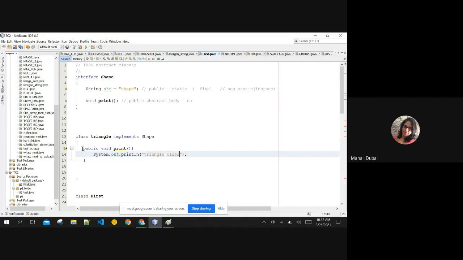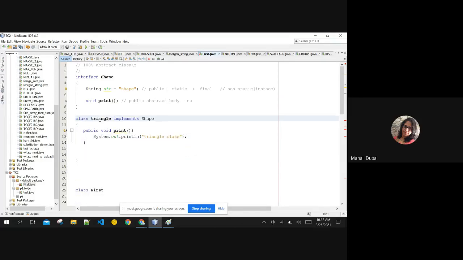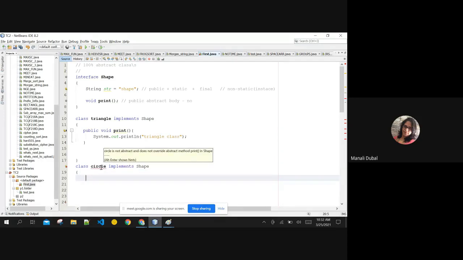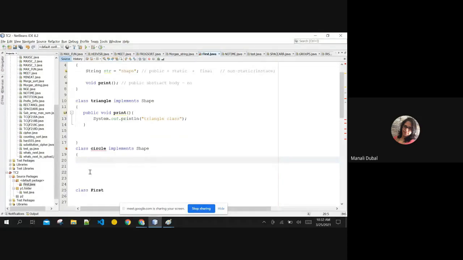Okay. Same way, if you have one more class, one interface can be implemented in 1,000 classes. Just like you can extend one abstract class in 1,000 classes, same way you can implement one interface in 1,000 classes, provided the class is ready to give the implementation of the abstract method. Okay, so this class is ready to give. It can give public void print. I am simply giving here the method body from circle class.